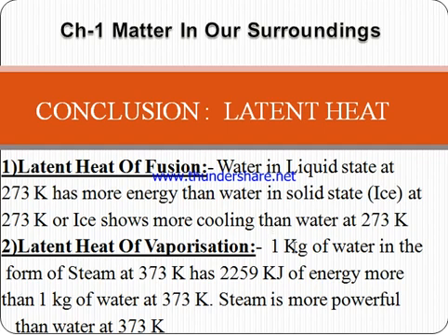Similarly, 1 kilogram of water in the form of steam at 373 Kelvin has 2259 kilojoule of energy more than 1 kilogram of water. Again, with water and steam both at the same temperature, 373 Kelvin, still steam has dangerous effects on our body, but boiling water has less effect on our body.